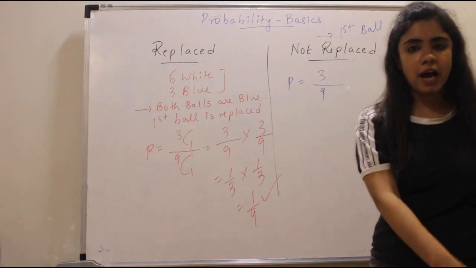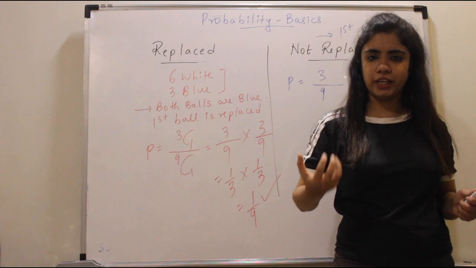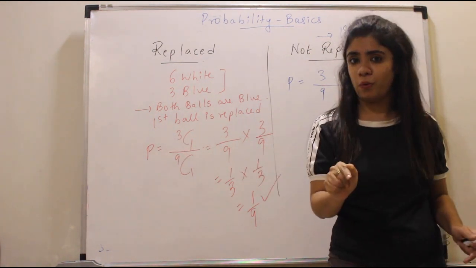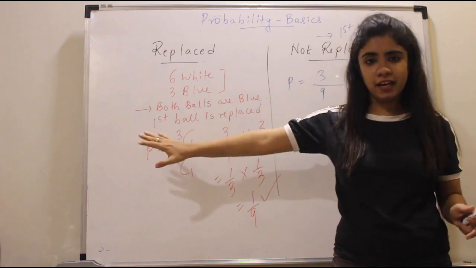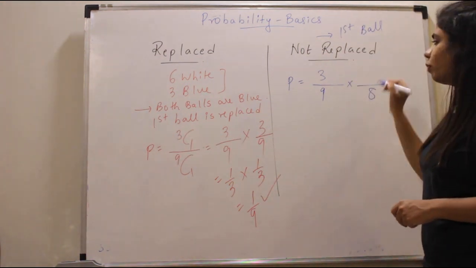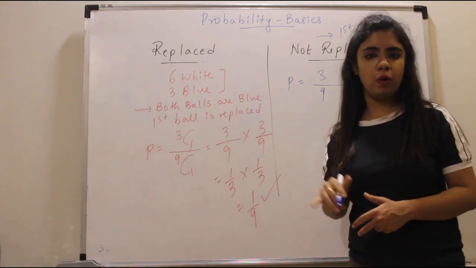Not replaced means what? I picked up a ball. It was blue. I throw it out. मैंने एक ball उठाया. It was blue. I throw it out. How many balls are remaining now? 9 थे. एक फेंक दिया. So I have 8 balls remaining. Understand? I have 8 balls remaining. I want the second ball also to be a blue ball.